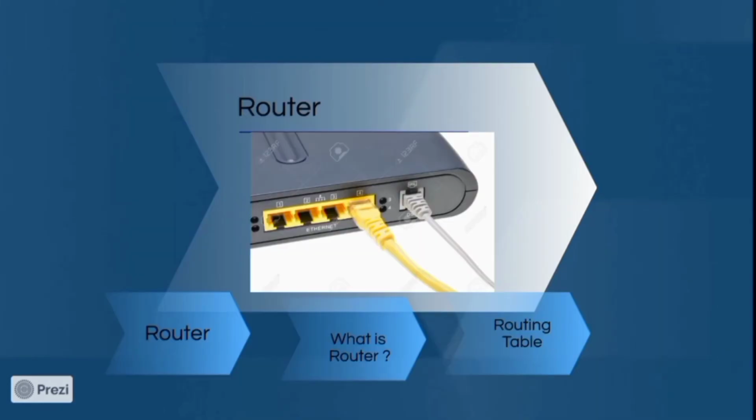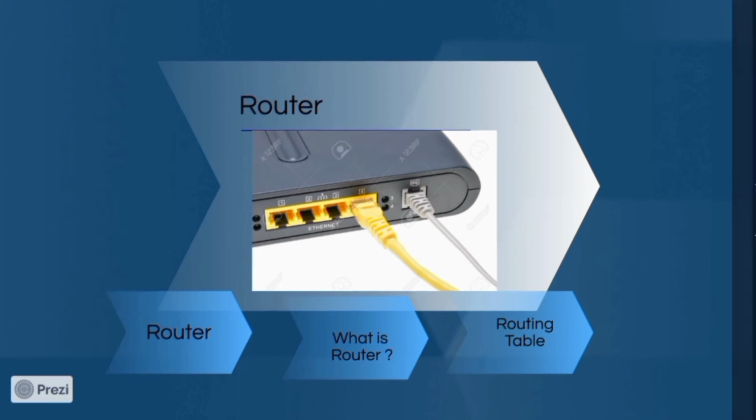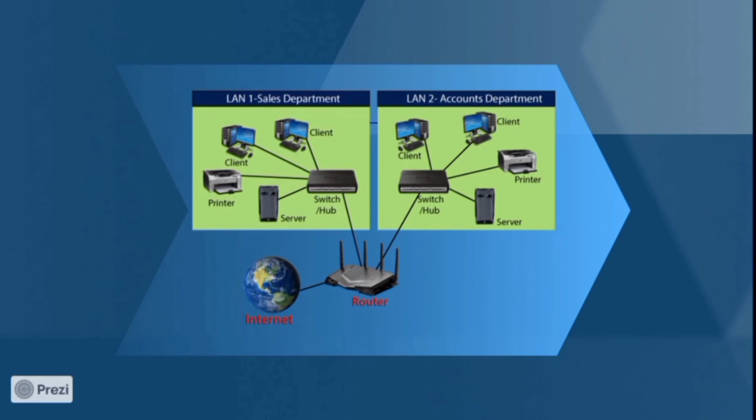So next device is router. Router is a network layer device. This is what is called a router device. Switches or hubs connect devices and make a single LAN. And to interconnect those networks, we need a device called a router. So a router is used to connect different networks. As shown in this image, switches or hubs connect devices and make a single network, and a router is used to connect those different networks.